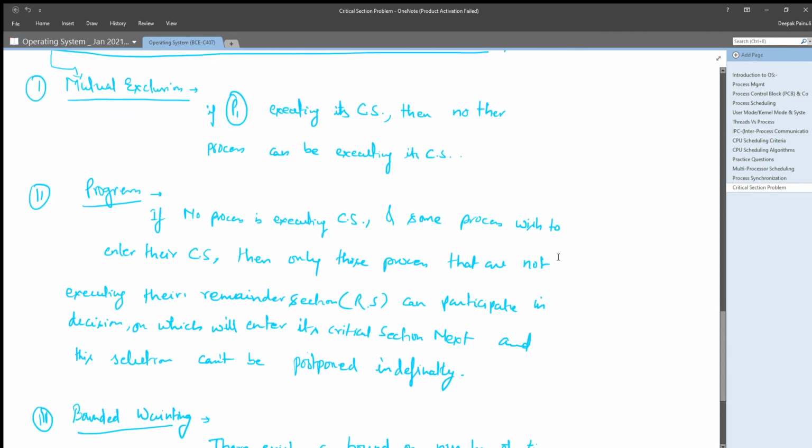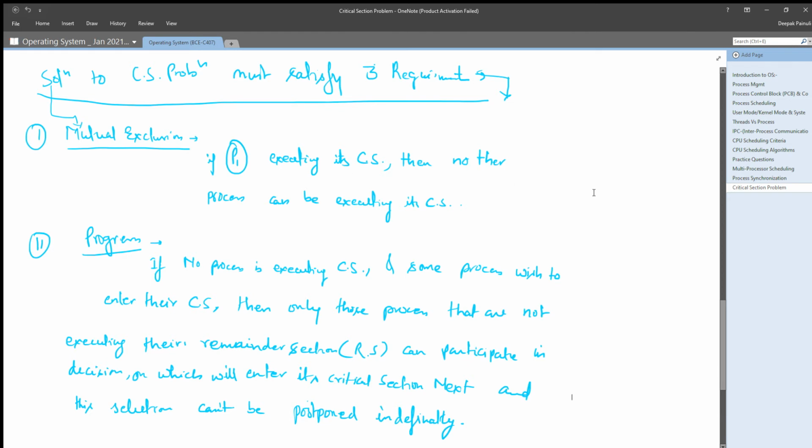Okay, so mutual exclusion, as you all know: what it means is, if two processes, let's say P1 and P2, want to execute their critical section, and because they are concurrent and cooperating in nature, they want their critical section execution at the same time, mutual exclusion ensures that only one of them, either P1 or P2, will execute its critical section at a single moment of time.